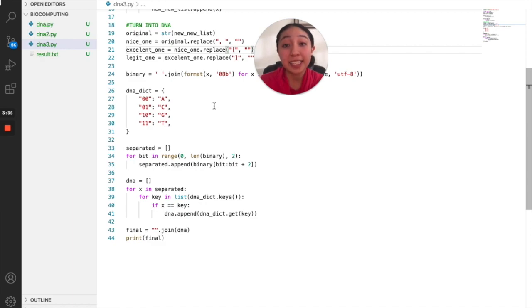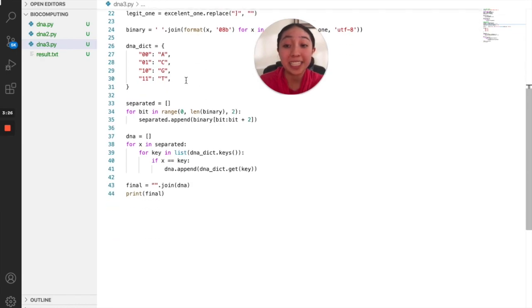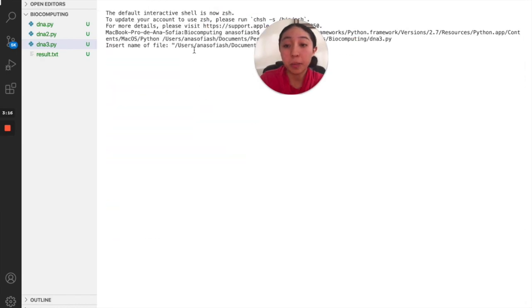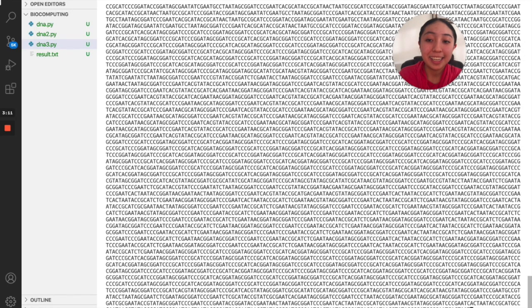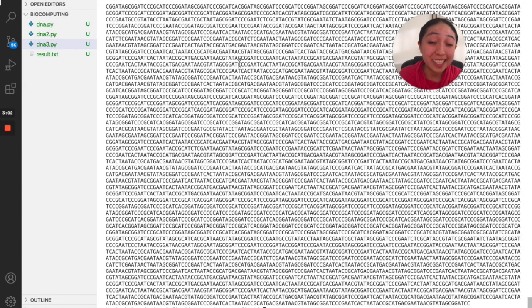So the program that I created right here basically turns images into a DNA sequence. It first takes the values of color of the images, which are numbers. It turns those numbers into a binary sequence, and that binary sequence, it turns it into a DNA sequence. And then I'm going to paste it here. I'm going to click on enter, and there you go. That's how it looks like.